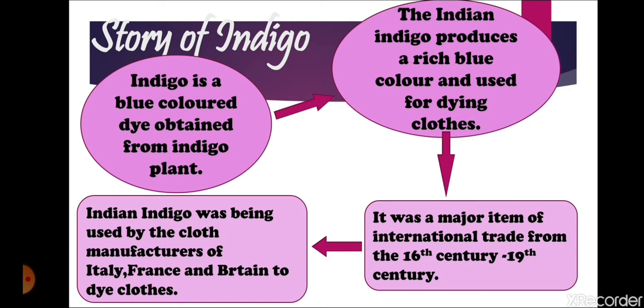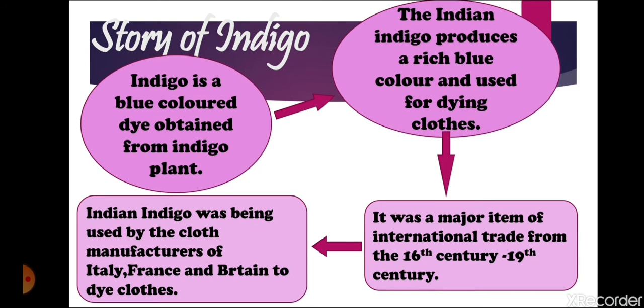The Indian indigo produces a rich blue color that is used for dyeing clothes, and it was in great demand by cloth manufacturers and dyers. Indian indigo was being used by the cloth manufacturers of Italy, France, Britain to dye clothes.